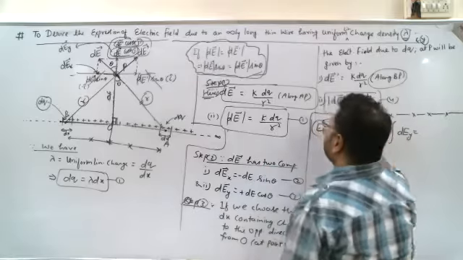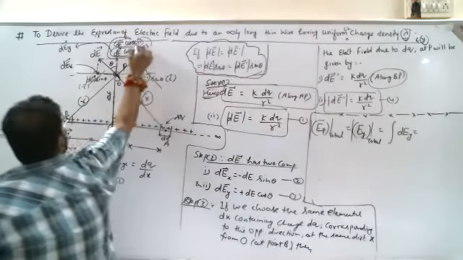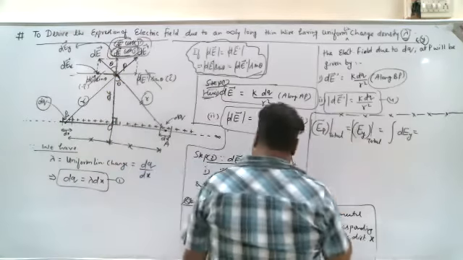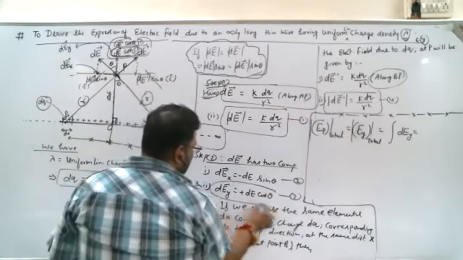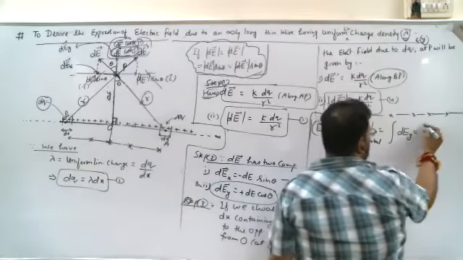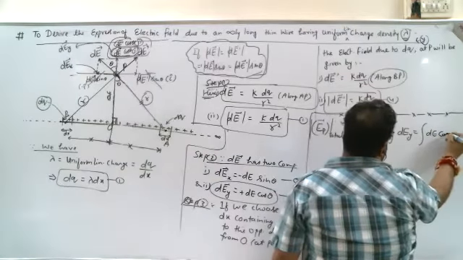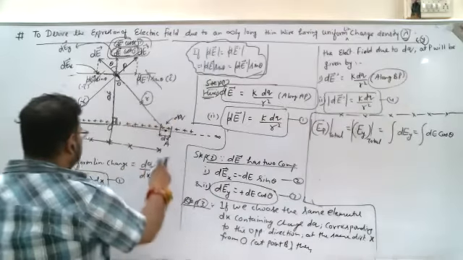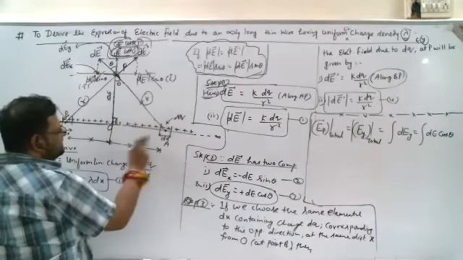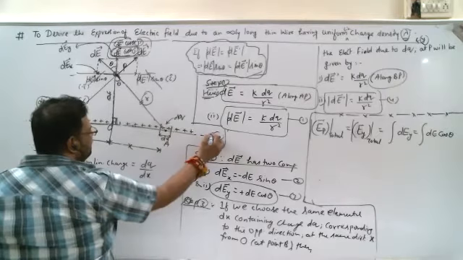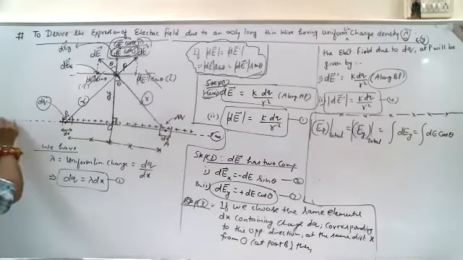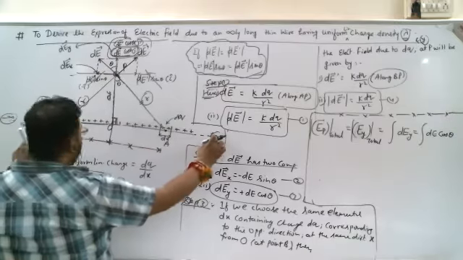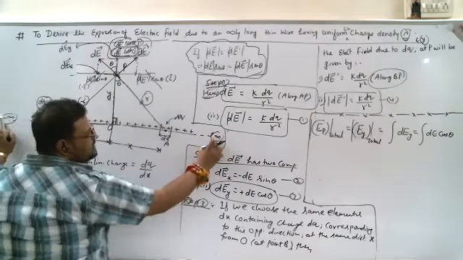And what is dE_y here? dE_y is dE cos theta. So can I write here dE_y is equal to dE cos theta? So it would be dE cos theta. And since this infinite charge we have taken along the x-axis from plus infinity to minus infinity, that's why the x should change from minus infinity to plus infinity.